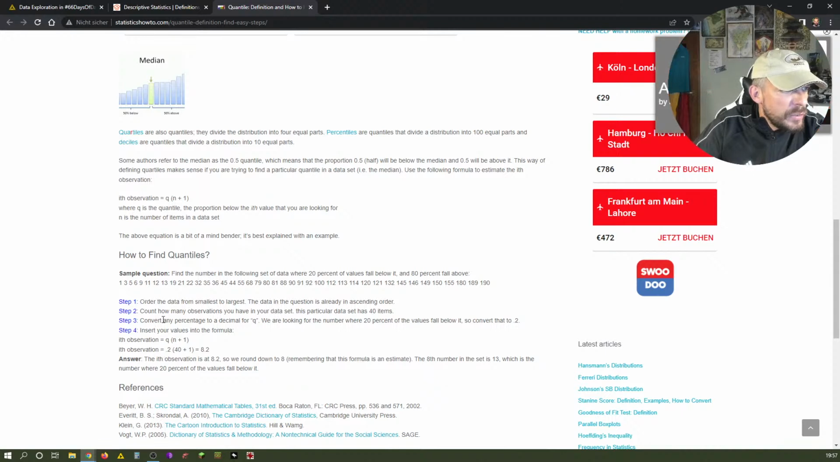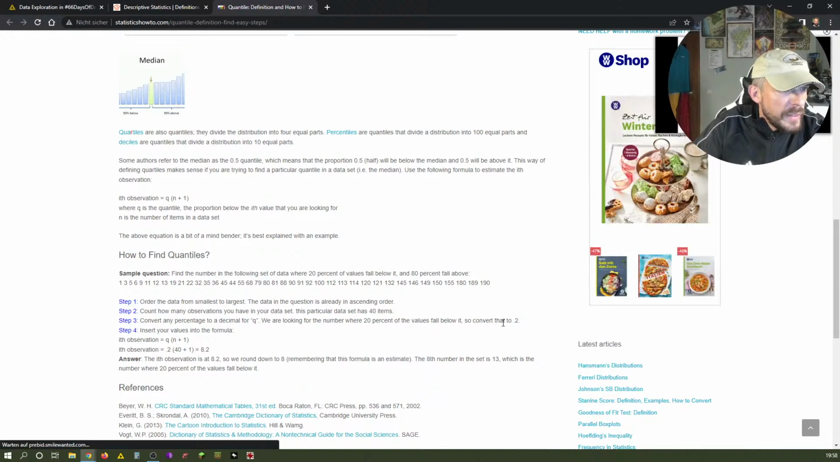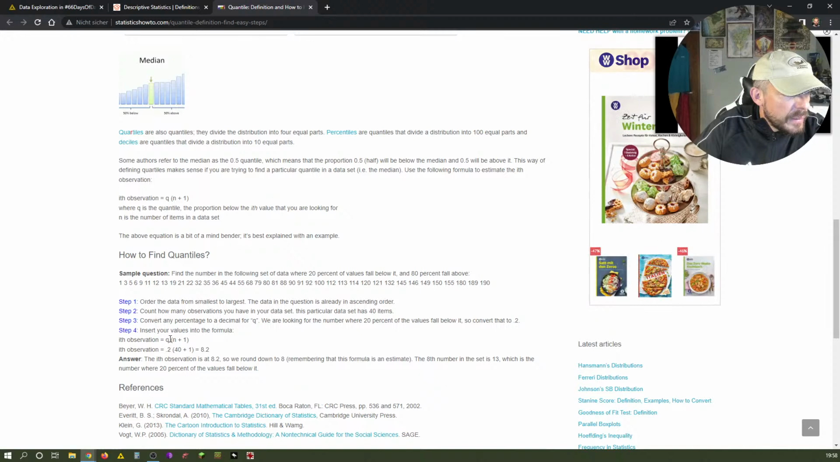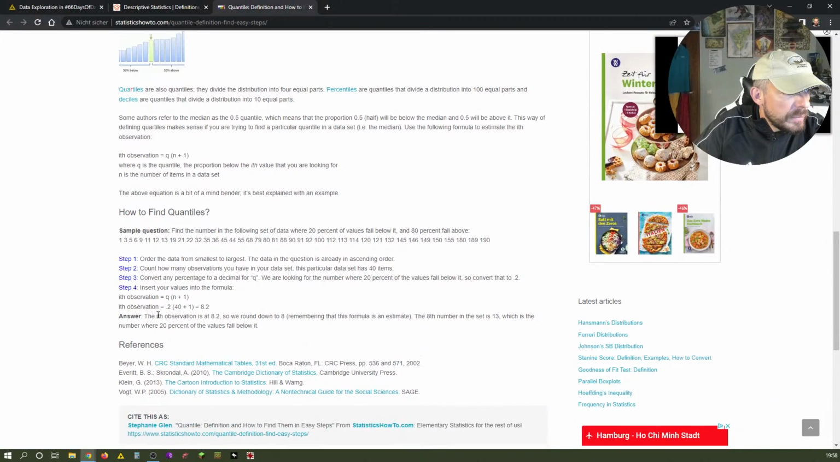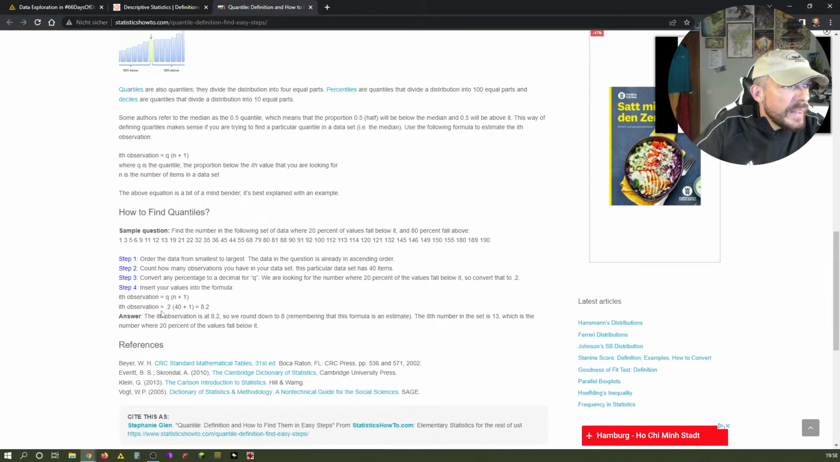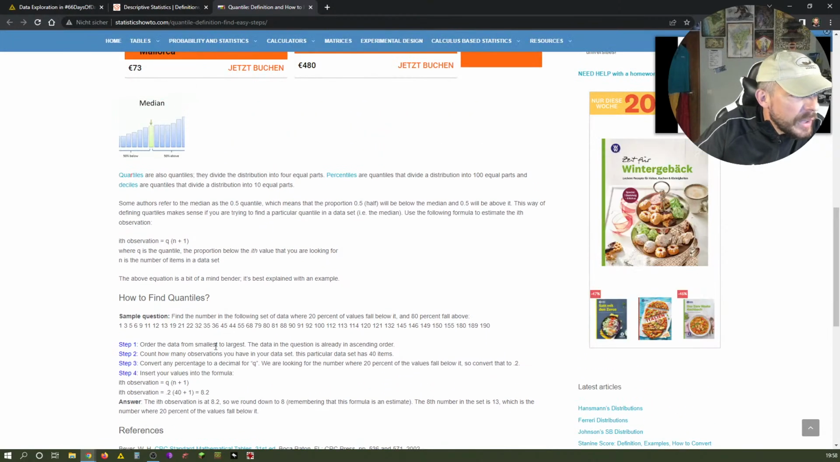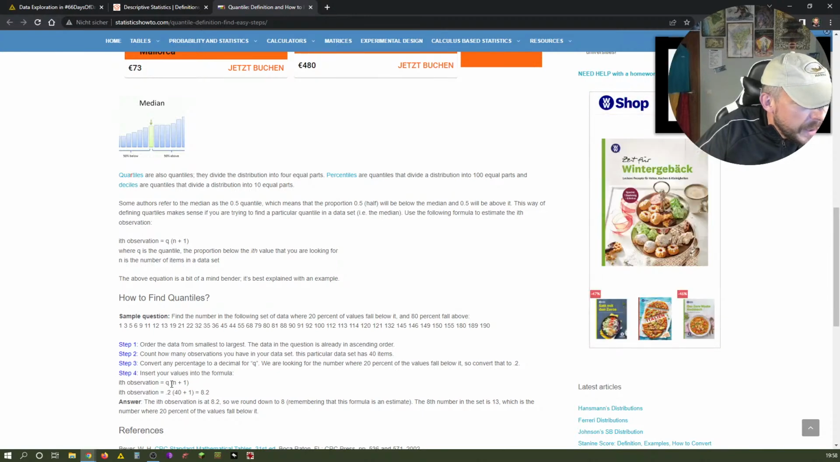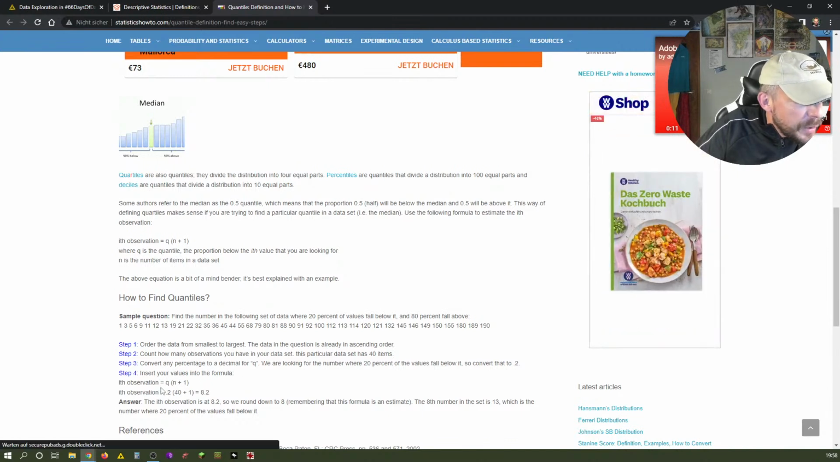Convert any percentage to a decimal for Q. We are looking for the numbers where 20% of the values fall below it. So convert that to 0.2. Insert your values into the formula. So if you look at it, it's basically, let's just see. Can we understand that? The observation Q equals Q bracket n plus 1. So that's 0.2, the formula for the quantile.